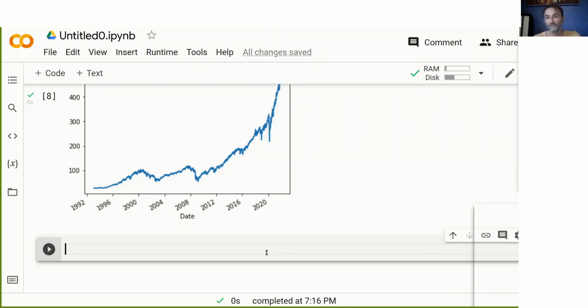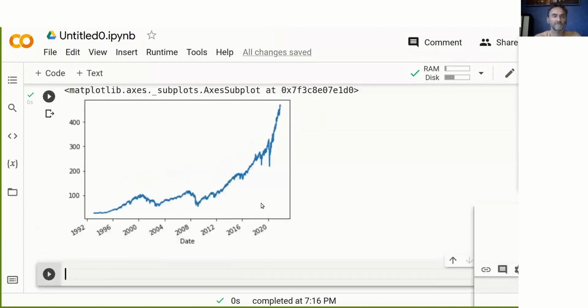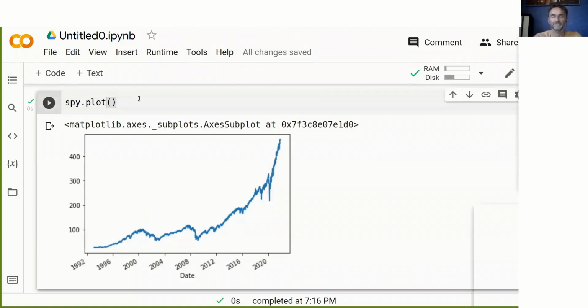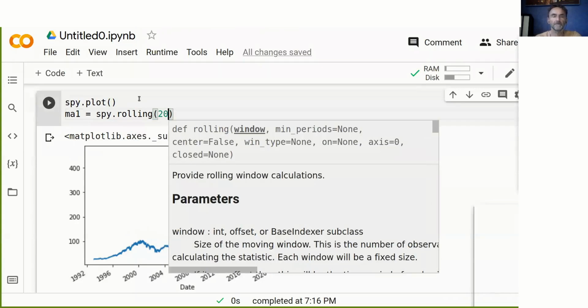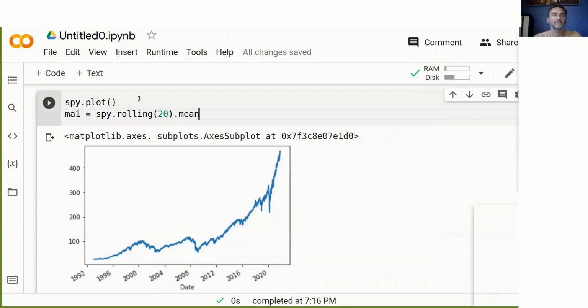All right, so for the moving average crossover strategy, we also need some moving averages, namely 2. So I call this, let's say, MA1. And then what we do is we go spy.rolling, and then we specify a rolling window. And then for the average, we just say mean.